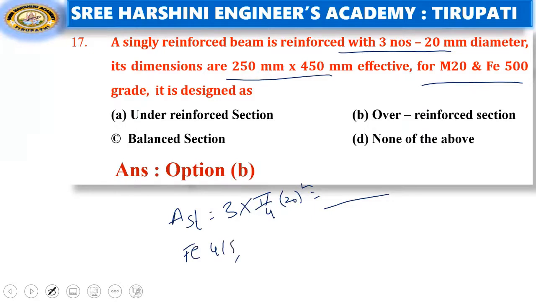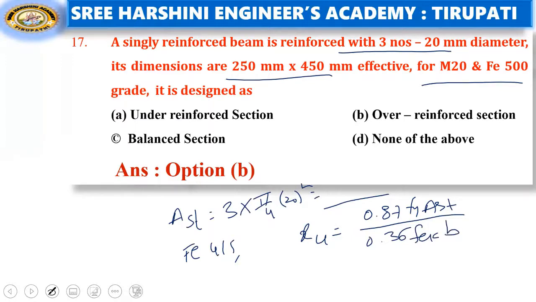We need to calculate the XU value. First we need to calculate the neutral axis depth. The neutral axis depth formula is 0.87 Fy Ast by 0.36 fck b. By using this formula we calculate the XU. After that for Fe 500, what is the XU max?